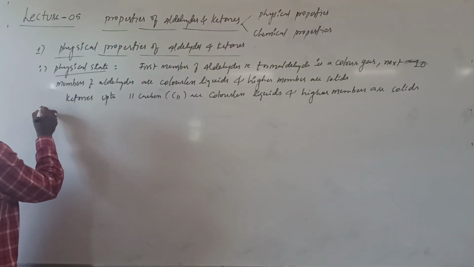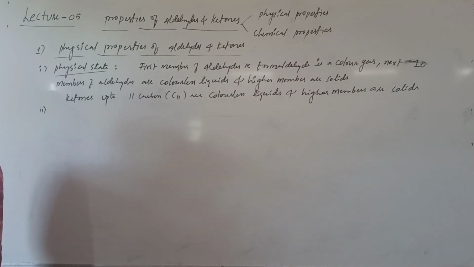If you are talking about the second property, that is boiling point and melting point.